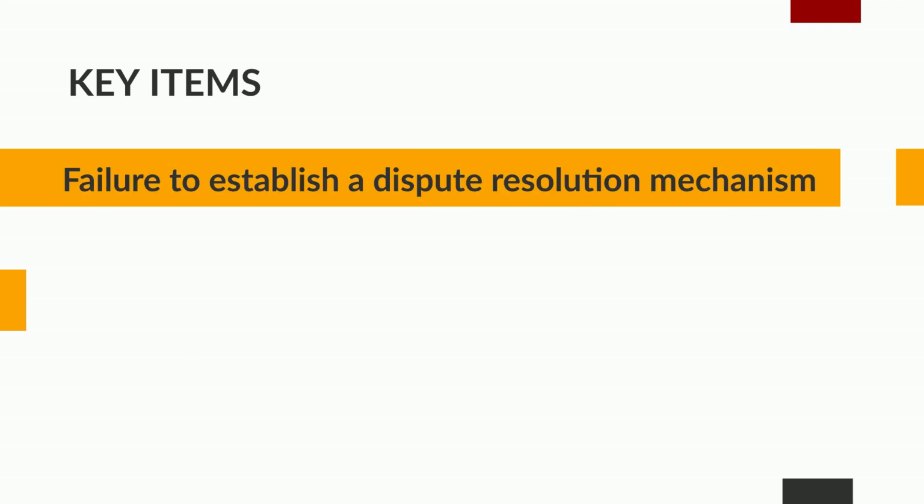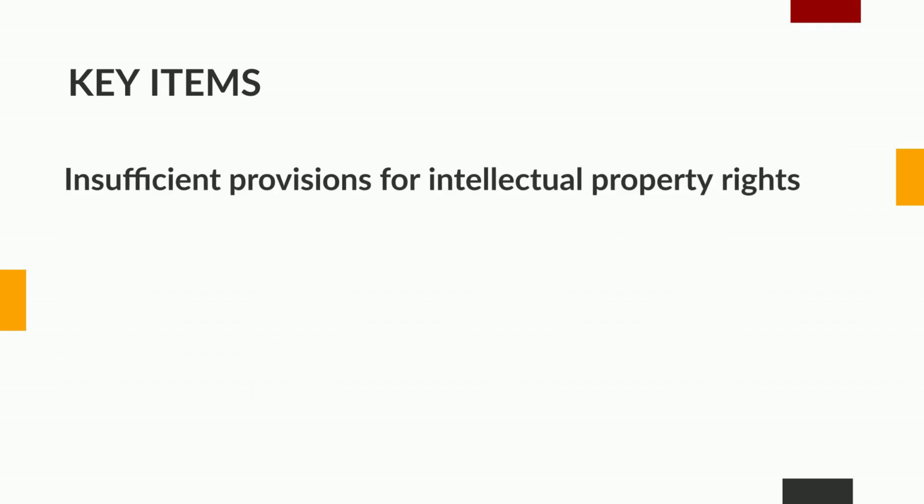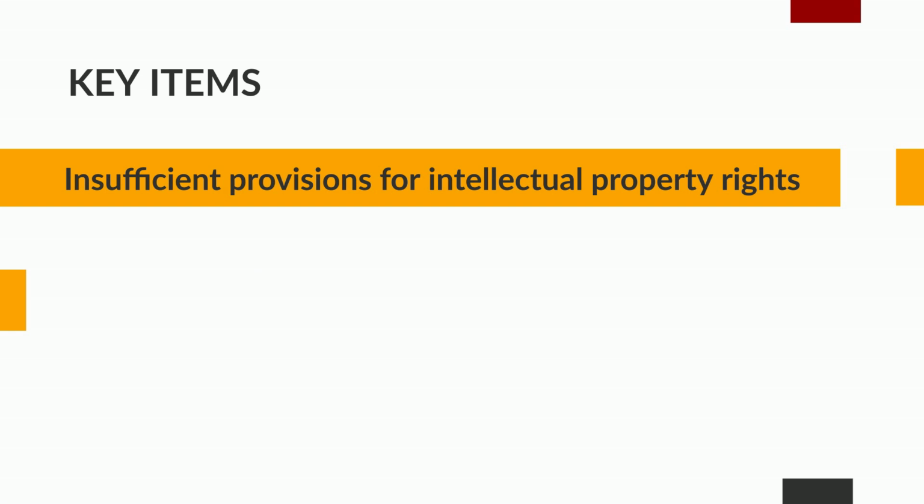Failure to establish a dispute resolution mechanism. It is crucial to include provisions for resolving disputes within the joint venture agreement. Without a clear dispute resolution mechanism, conflicts and disagreements can escalate and lead to legal disputes that may jeopardize the joint venture's success.